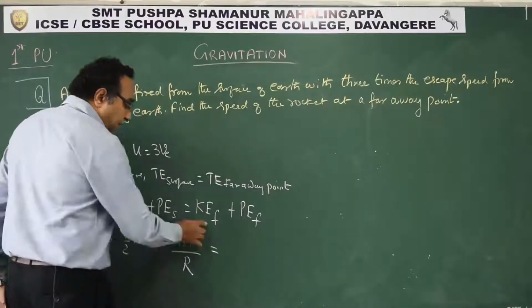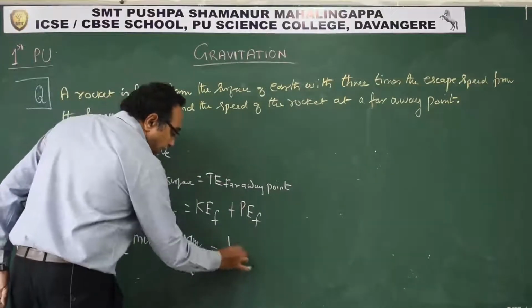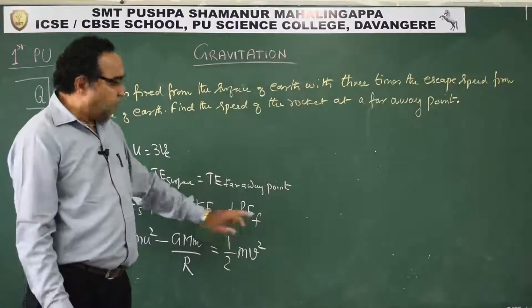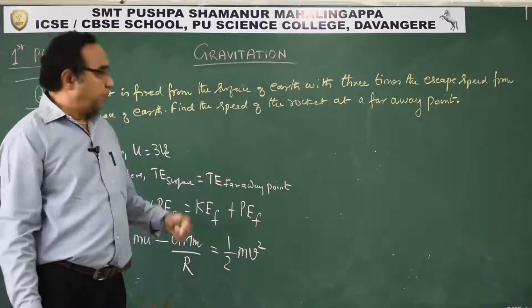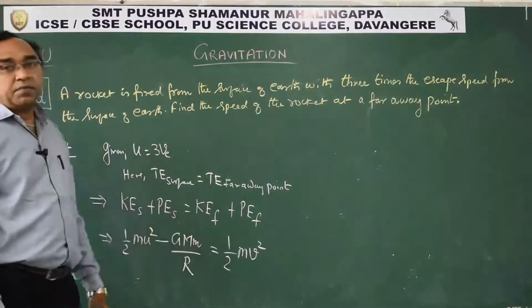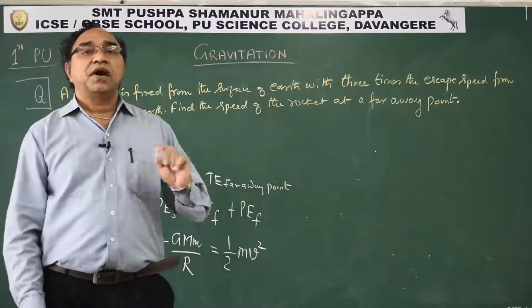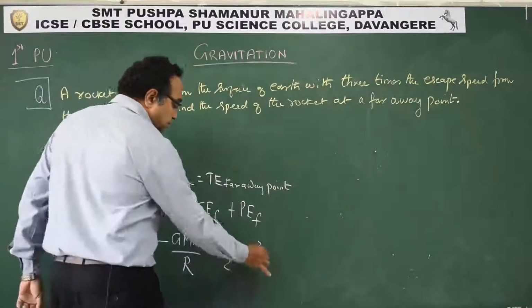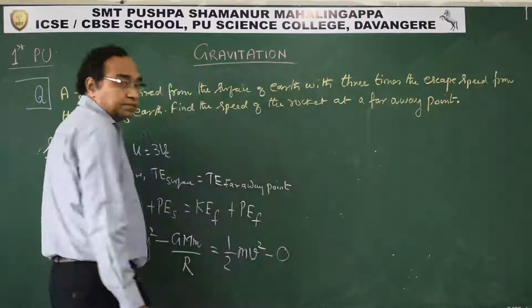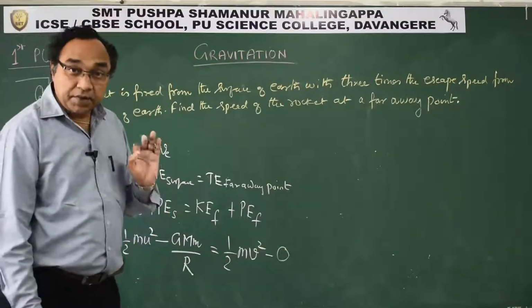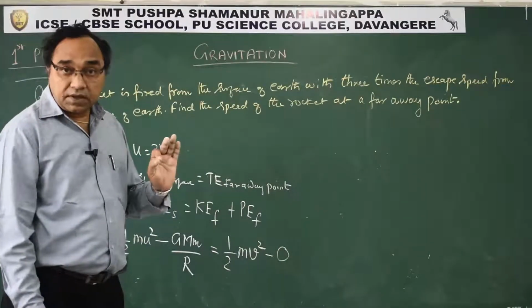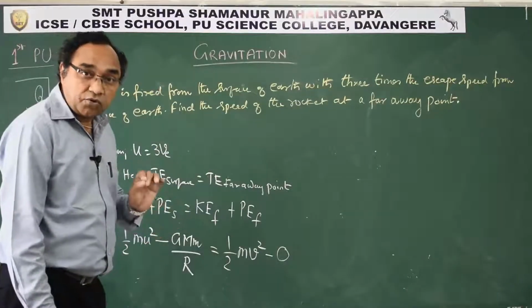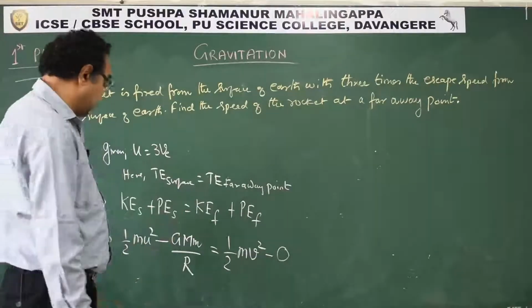Now what will be the kinetic energy at the faraway point? Let us say the speed is v, so half mv square. What will be the potential energy at faraway point? We know potential energy is minus of GMm by r plus h. Far away point, h tends to infinity, therefore this will become 0. Please understand, these are the concepts which are involved. We cannot do any adjustments. We have to do according to what is given in the question.